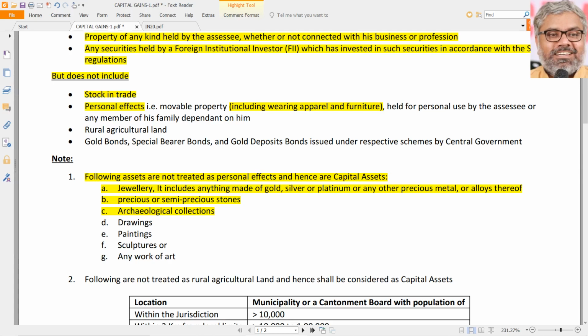That is taxable as capital gains, because archaeological collections cannot be called as personal effects, which means they are capital assets. Same way, drawings, paintings, any other sculptures or any other work of art, these things cannot be called as personal effects. Those are capital assets. M.F. Hussain now is not there anyway, but his paintings are there.